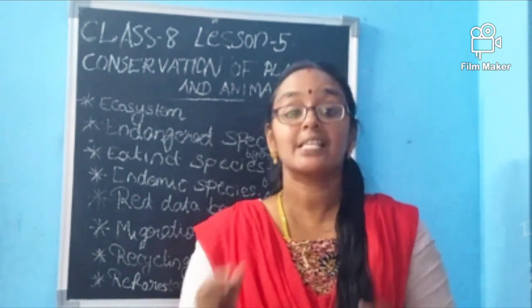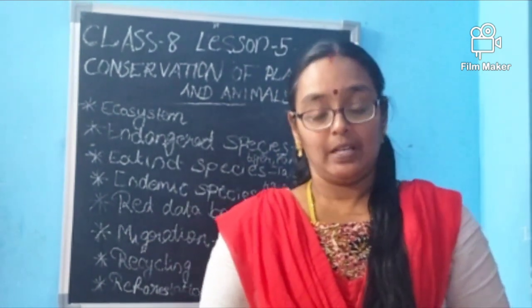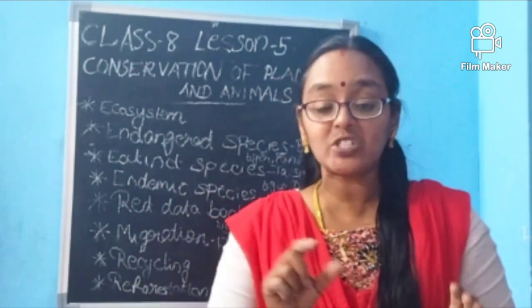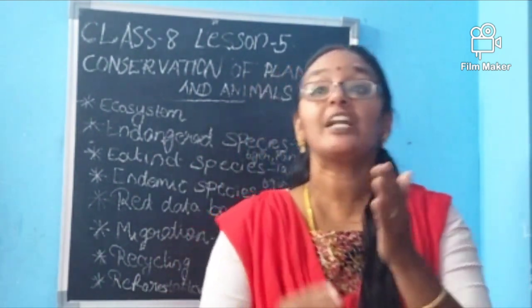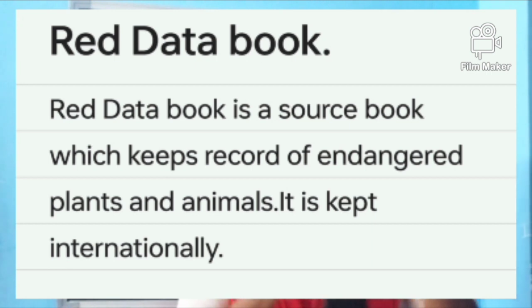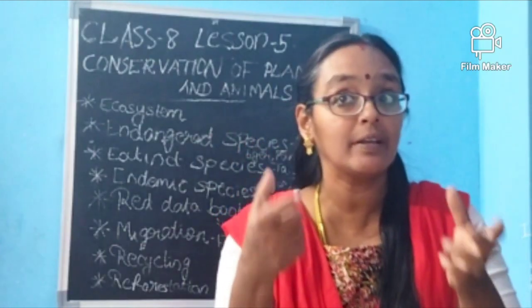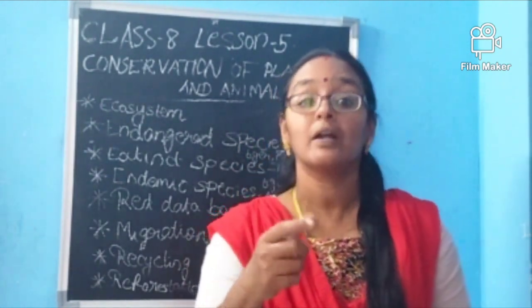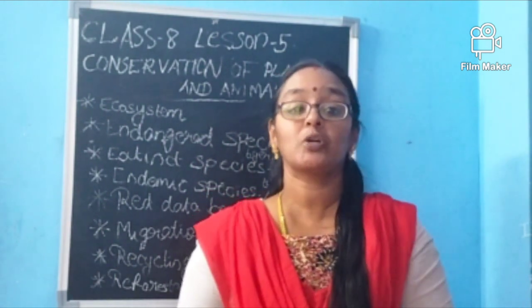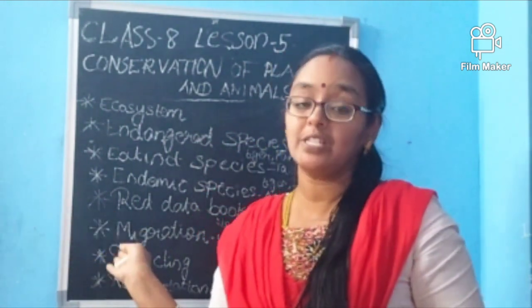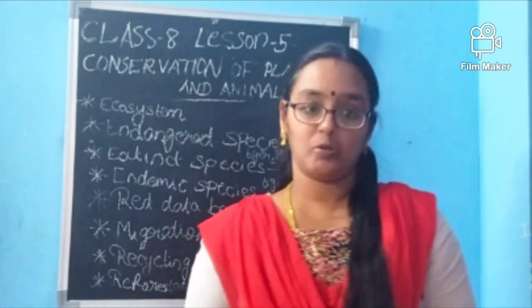We are saying it as Red Data book. It is a source book which contains the names of endangered species and their specialities, where they are found, what they eat, and what their total number is now. All this information is given in the Red Data book.